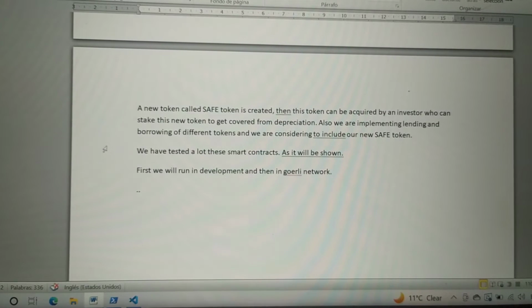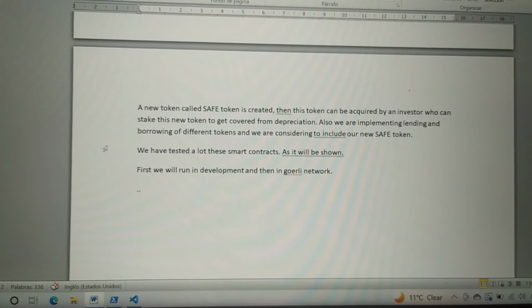We have tested a lot of these smart contracts, as will be shown. First, we will run in development and then in the Goerli network.